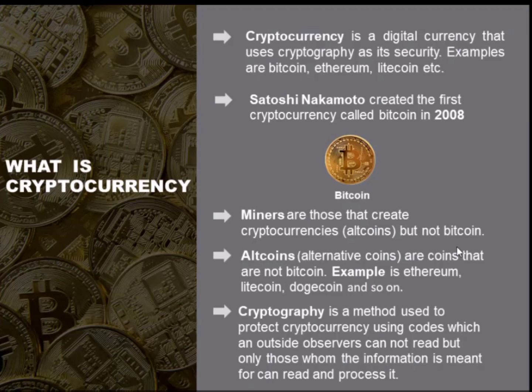What is cryptography? Cryptography is used to protect cryptocurrency using codes which an outsider cannot read, but only those whom the information is meant for can read and process. Just like what I said initially, cryptography is just like a code that mostly all these web developers use. Just exactly what I said in the beginning of the class.